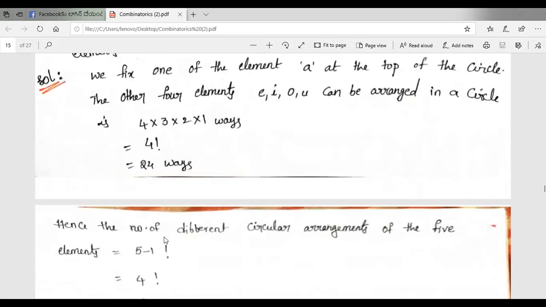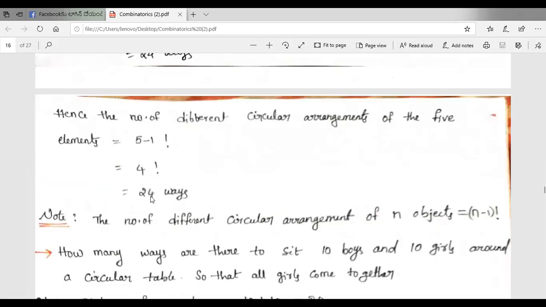Hence the number of different circular arrangements of the 5 elements is equal to 5 minus 1 factorial, that is equal to 4 factorial, that is equal to 24 ways. Therefore, the formula for the number of different circular arrangements of n objects is n minus 1 factorial.